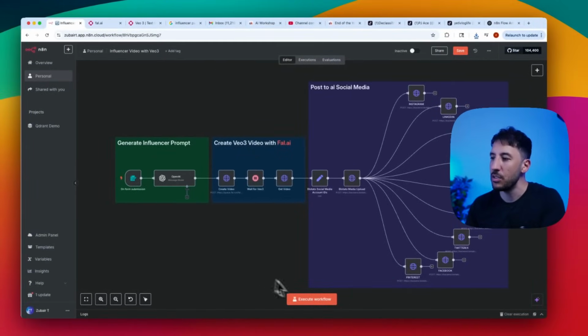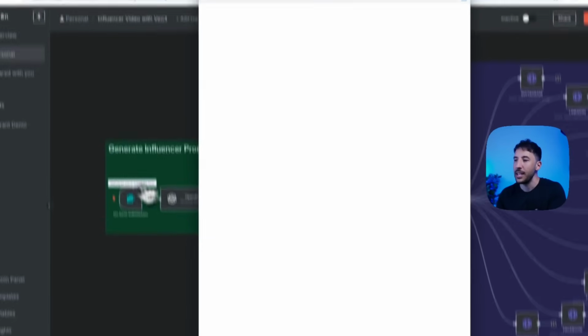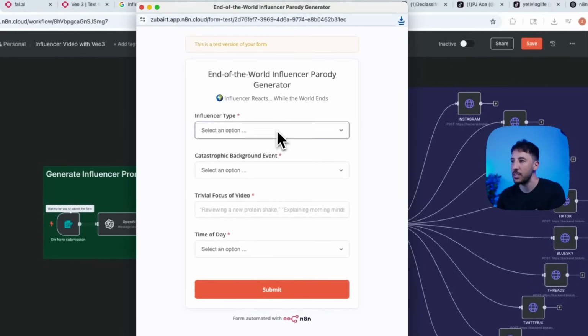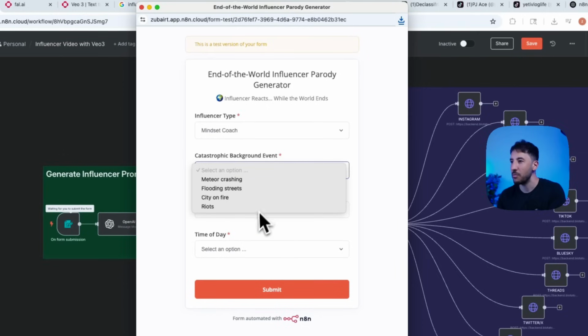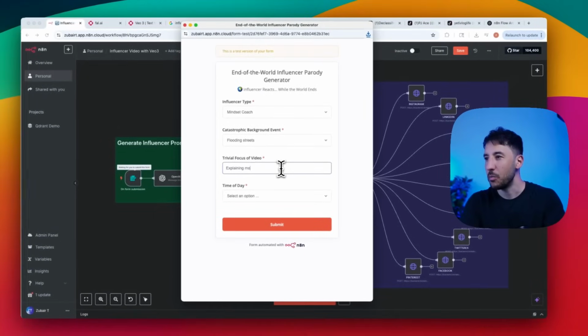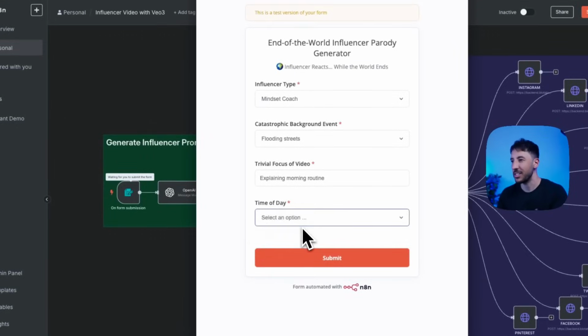So the only thing you need to do is click on execute workflow. This is going to pull up a form where we'll go ahead and select now the influencer type. So I'm just going to click on, let's say, mindset coach. And then the background, I'm just going to do, let's say, there's floods on the street, okay? And then the focus of the video should be explaining morning routine, okay? And then time of the day, I'm just going to select morning. So I'm going to click on submit.